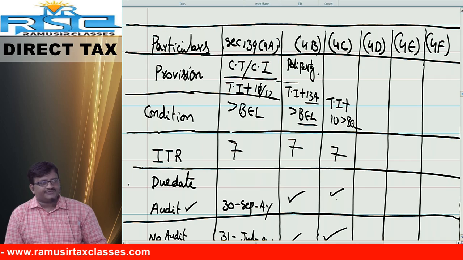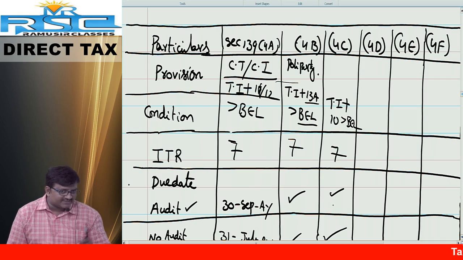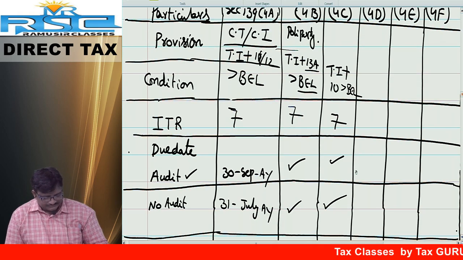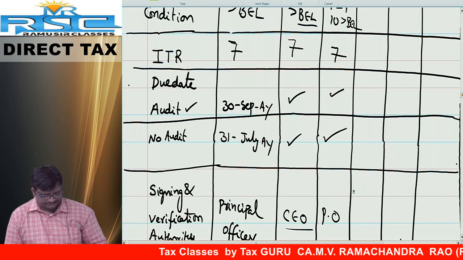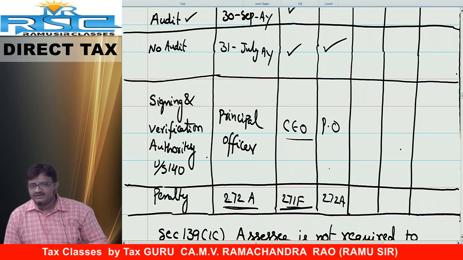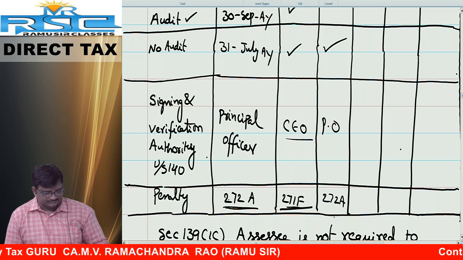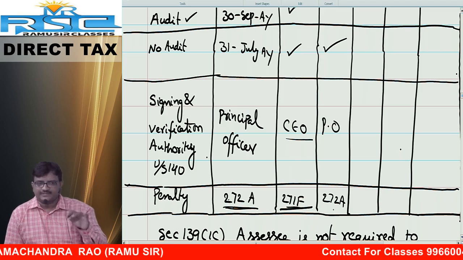Next, what is the due date if they are supposed to be audited? If they are subject to audit, then the due date is 30th September of the assessment year. If no audit is applicable, 31st July of the assessment year. Who is the signing authority? Principal officer. Penalty provisions, 272A.